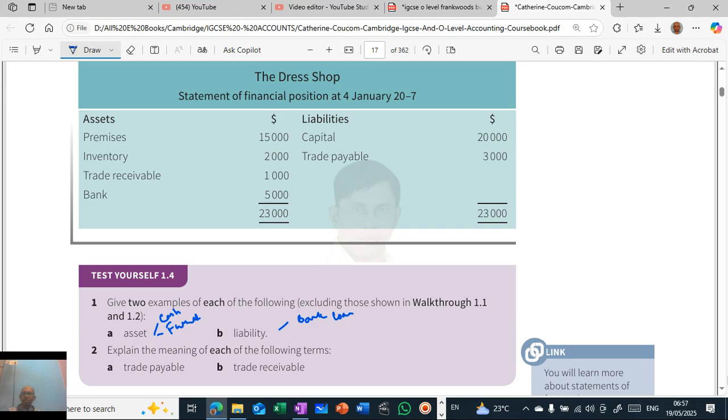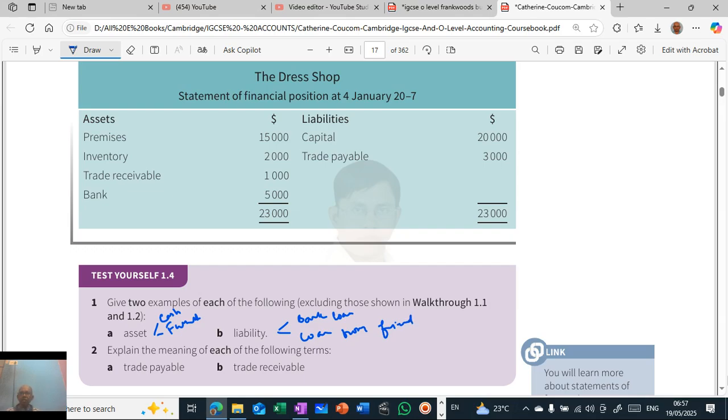So what can be one more example of a liability? A loan from a friend. From whomever you are taking it, you have to pay it back. So it's a liability.